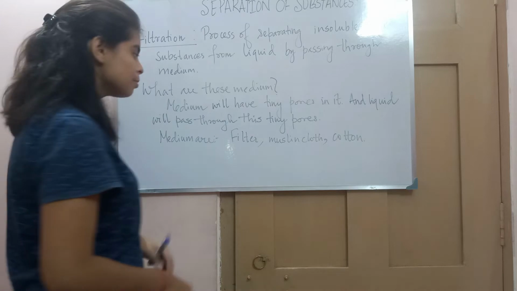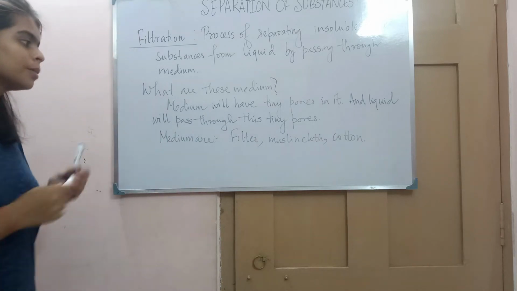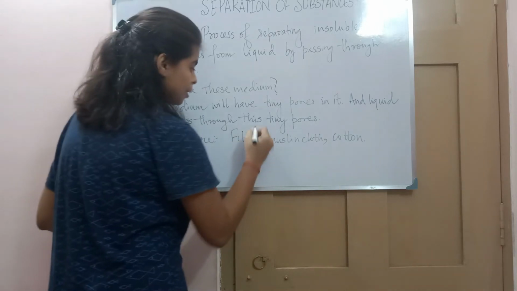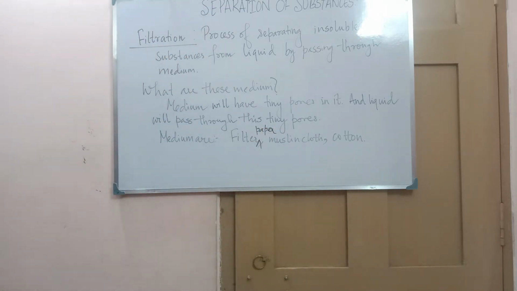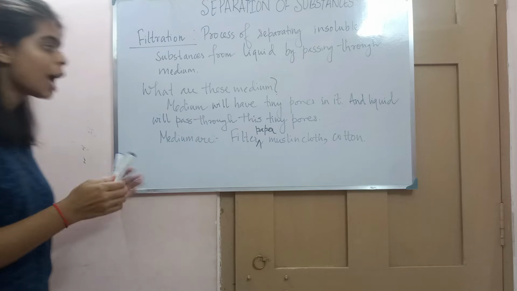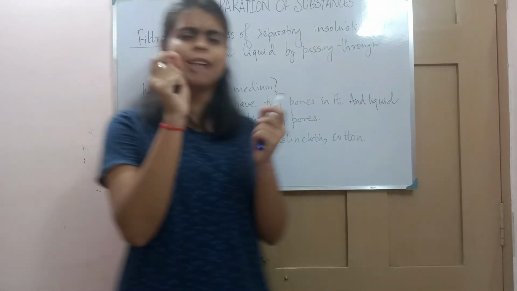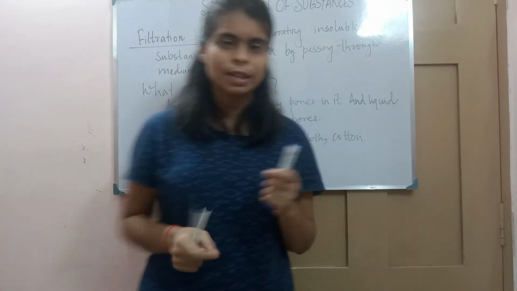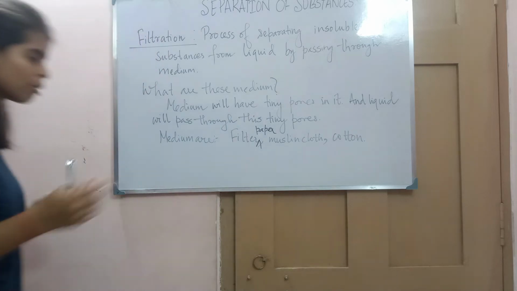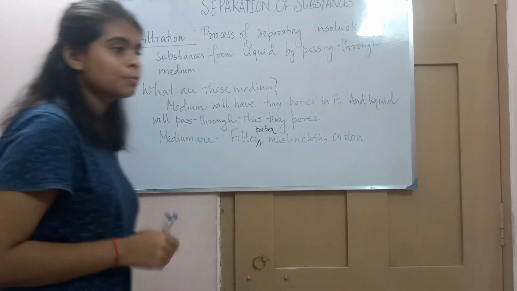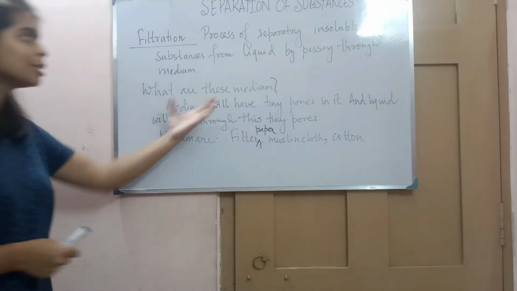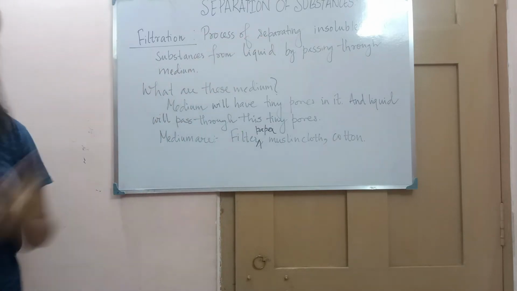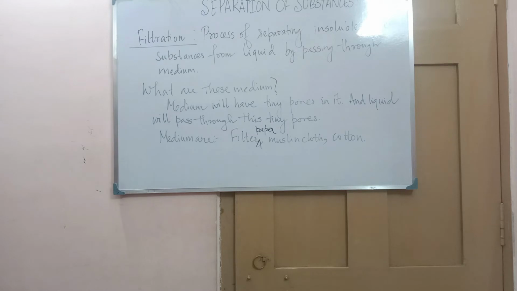What are these media? Filter paper, muslin cloth and cotton cloth. These media have very tiny pores, sometimes too small to see. In filter paper you cannot see the pores, but they are there. The liquid will pass through these pores, but the insoluble solid substances will not pass. In this way we separate them.